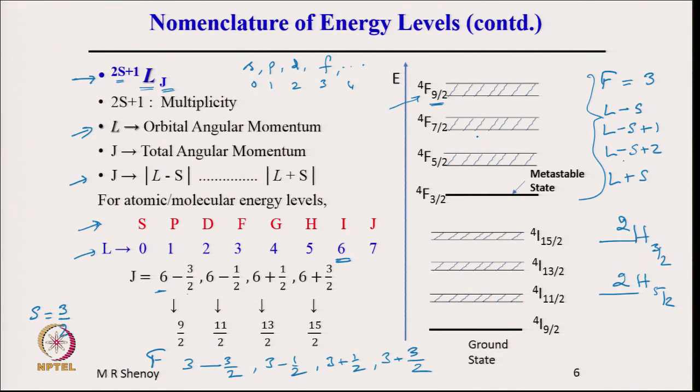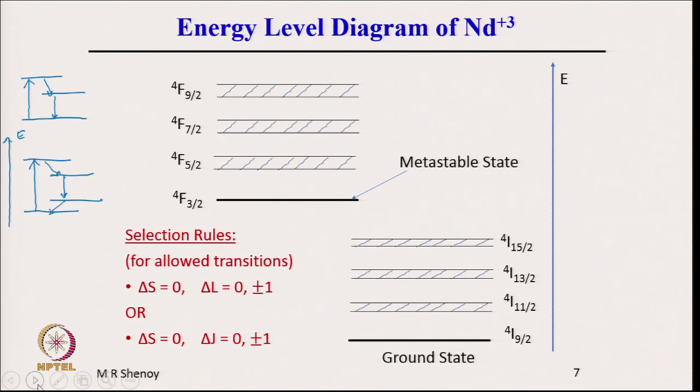There is nothing like shifted levels, but only for convenience we show it, because I want to show that transition takes place from the ground state to an upper state and then comes down to a lower state.